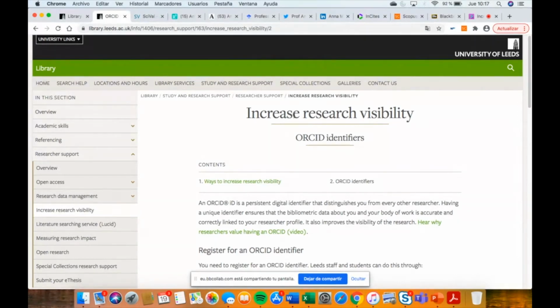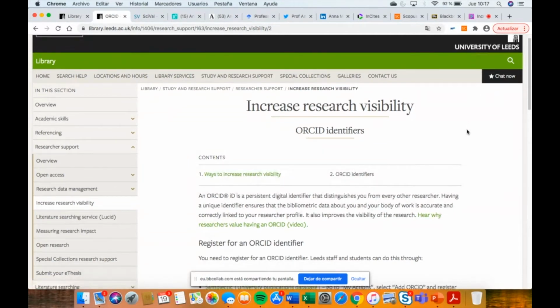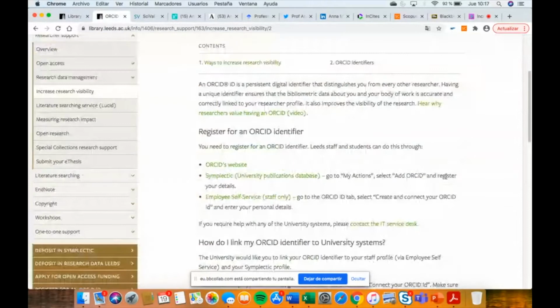One of the parts of our library web page is about ORCID. It is under increased research visibility, because research visibility is the umbrella service that other services belong to. So ORCID, this is the web page.